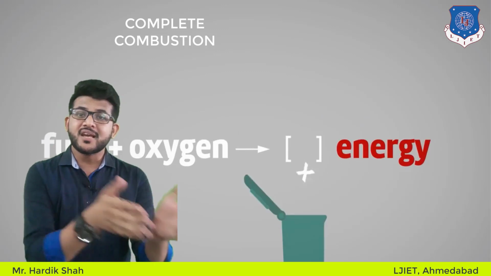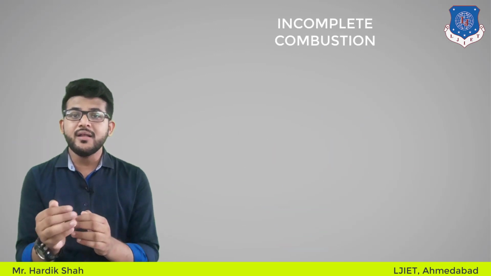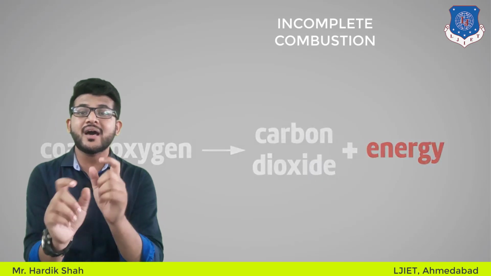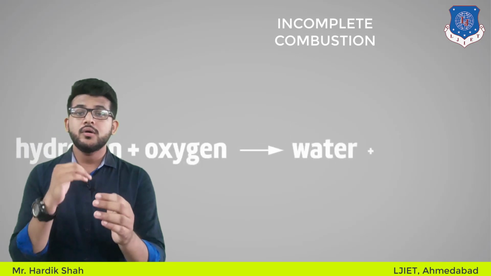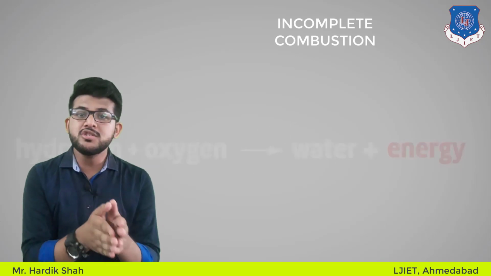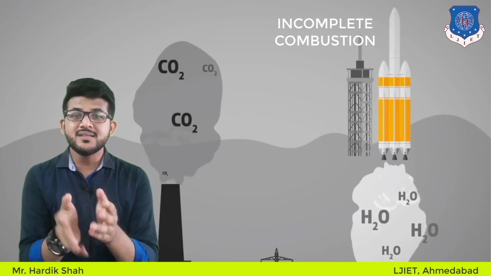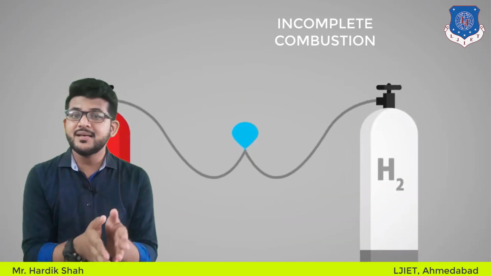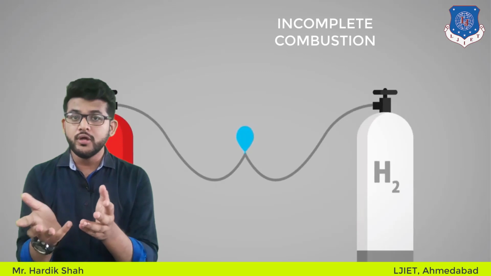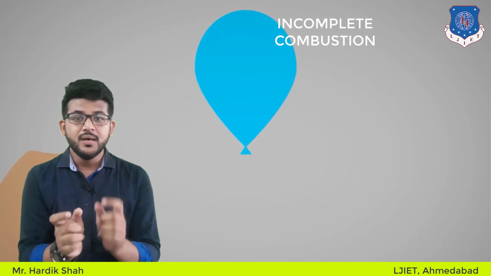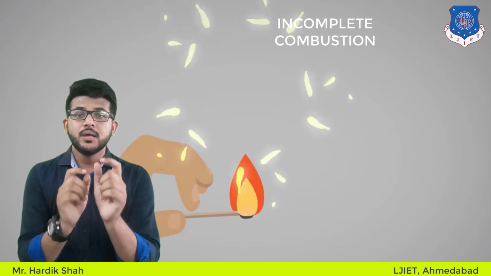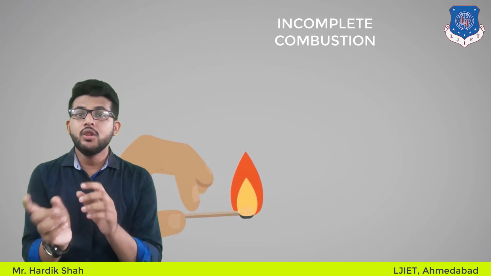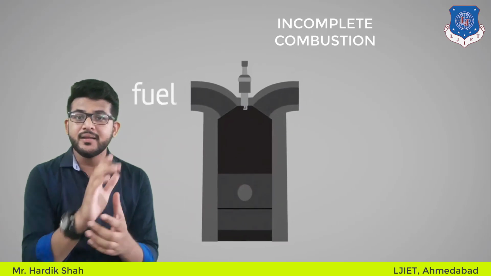Now the second one is incomplete combustion. It will occur when there is not enough oxygen to allow the fuel to react completely to produce carbon dioxide and water. It also happens when the combustion is quenched by a heat sink such as a solid surface or flame trapping. For most fuels such as diesel, oil, coal or wood, pyrolysis occurs before the combustion. In incomplete combustion, the products of pyrolysis remain unburnt and contaminate the smoke with noxious NOx, particulate matter and gases.